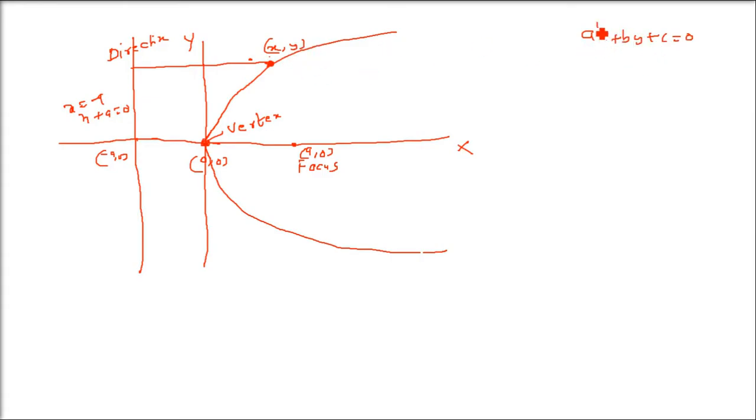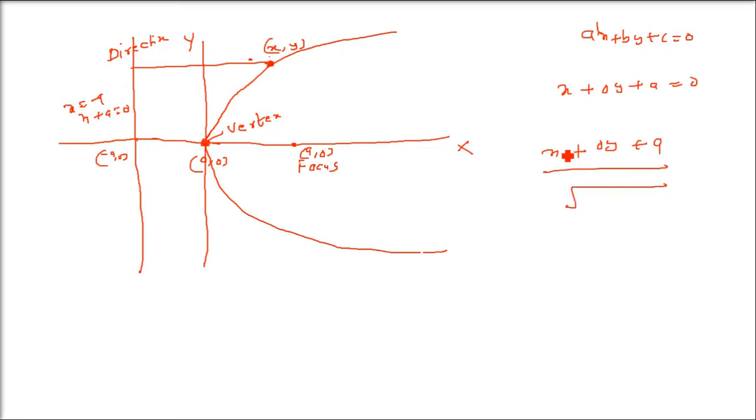Now any equation of a line is ax plus by plus c. How about the distance of any point from the line? We have to find the perpendicular distance of a point from the line, which we already know. So we can write this x plus a in the standard form, like x plus 0y plus a, to imitate ax plus by plus c. Now put x and y here.